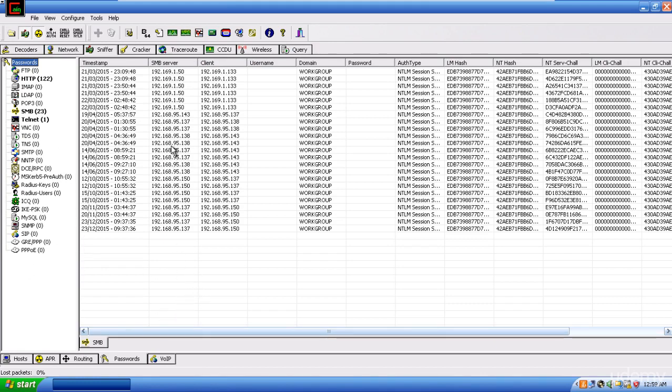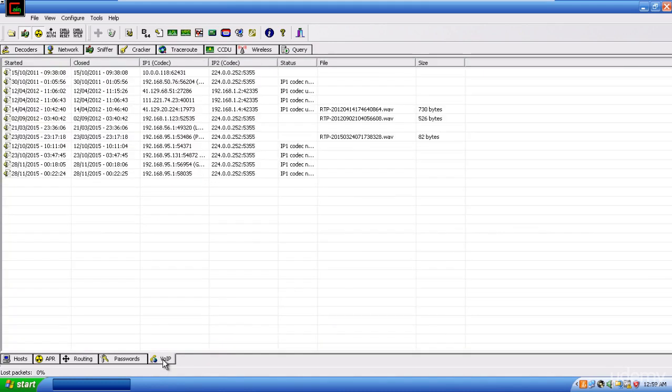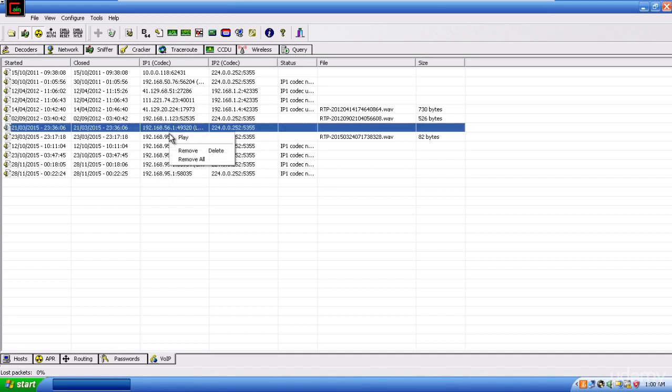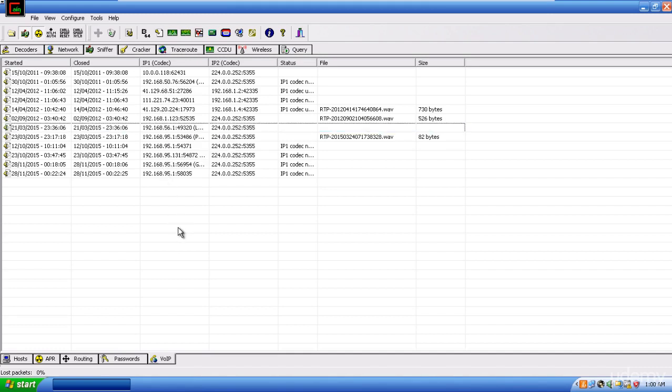Also, it not only intercepts usernames and passwords, but it also intercepts voice over IP. So if anyone is using any kind of voice over IP inside the network, through a voice over IP phone or Skype or any voice over IP application, it will intercept that as well. We can right click on it and play it. So it intercepts all kinds of traffic, data or voice.